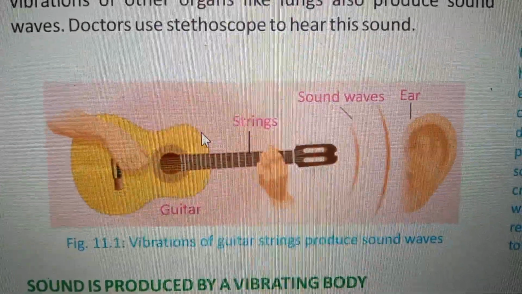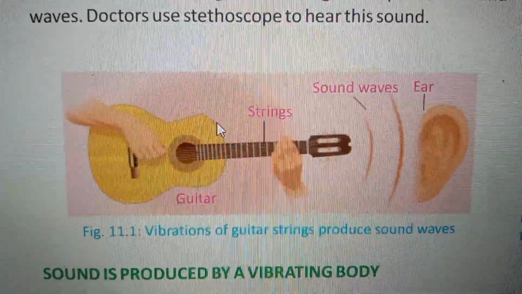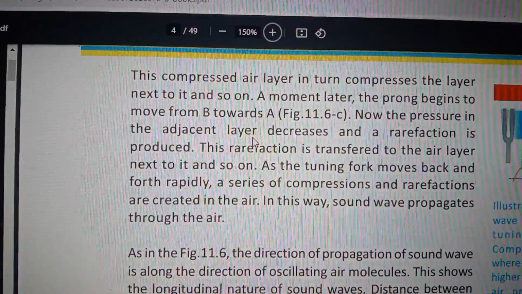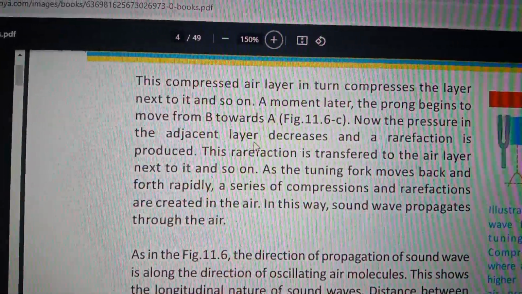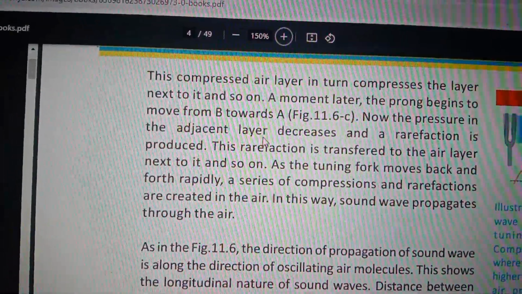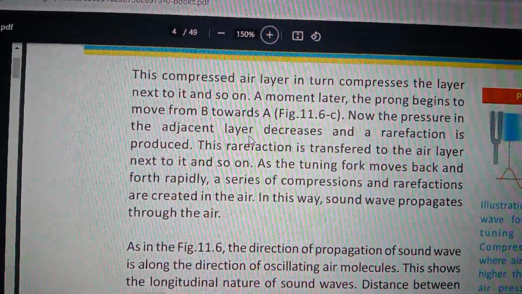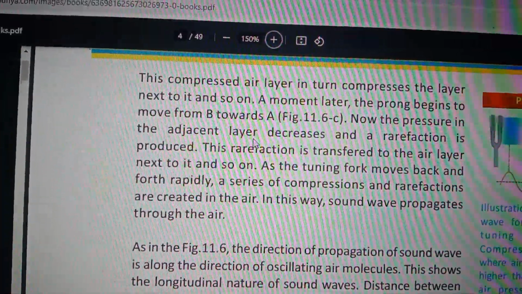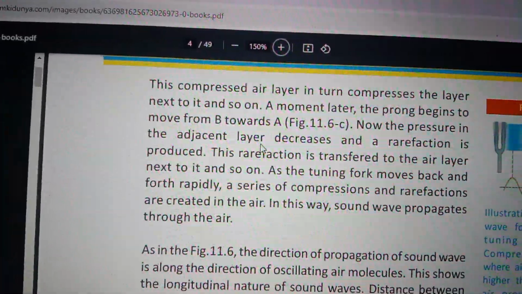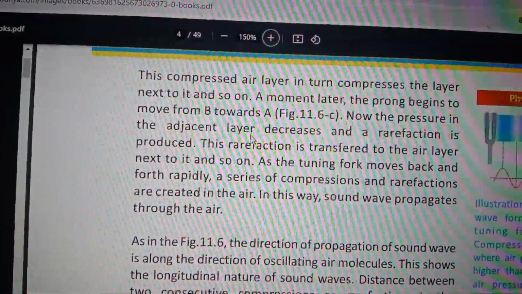Vibrations of guitar strings produce sound waves. The air layer in turn compresses the layer next to it, and so on. A moment later, the prong begins to move backwards.